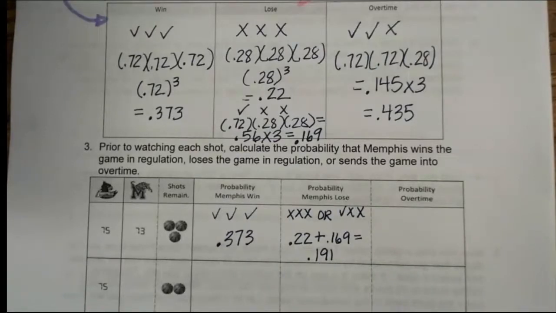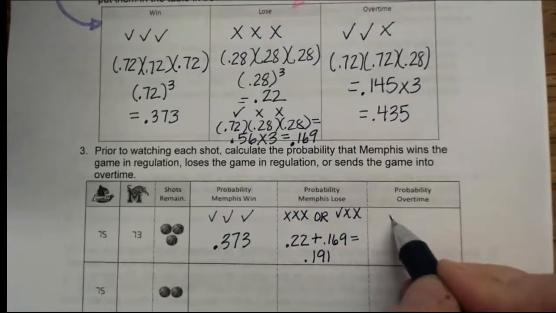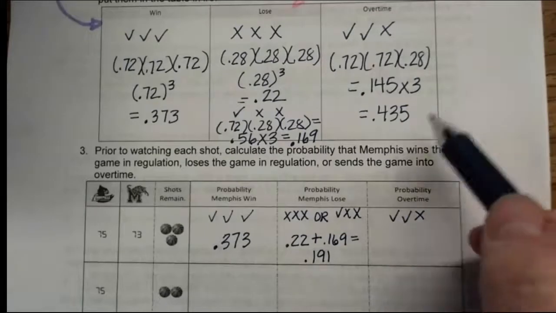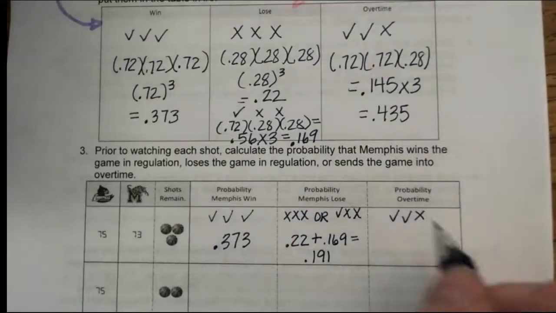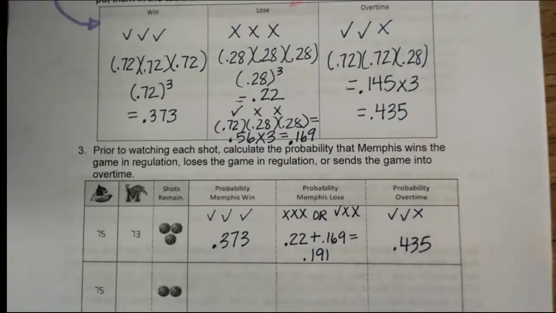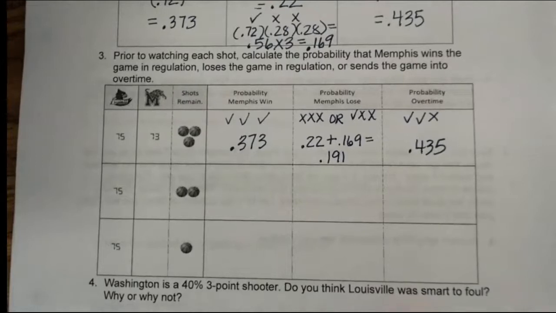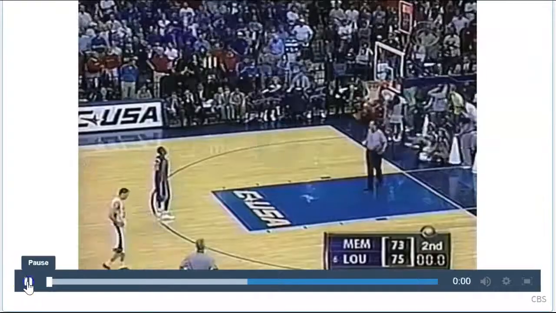And then the probability of overtime will happen if they make 2 of them and miss 1 of them, and we have that probability there of 0.435. All right, so now what is going to happen? So we're going to watch to see what's going to happen in his first free throw. All right, let's see what happens.